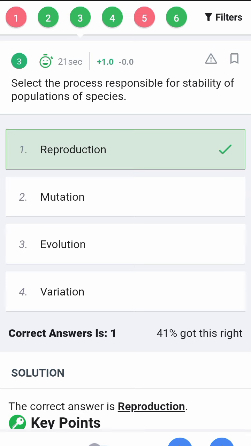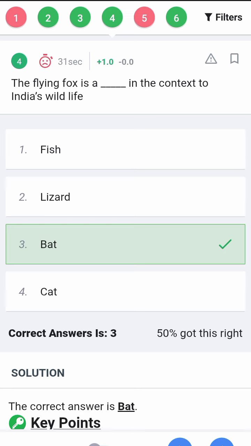Select the process responsible for the stability of populations of a species. The answer is reproduction, because if reproduction happens, the stability of the population remains, and otherwise not. Mutation, no. Evolution, no. Variation, no. The flying fox is what? A bat, in the context of India's wildlife. Not a fish, not a lizard, not a cat.